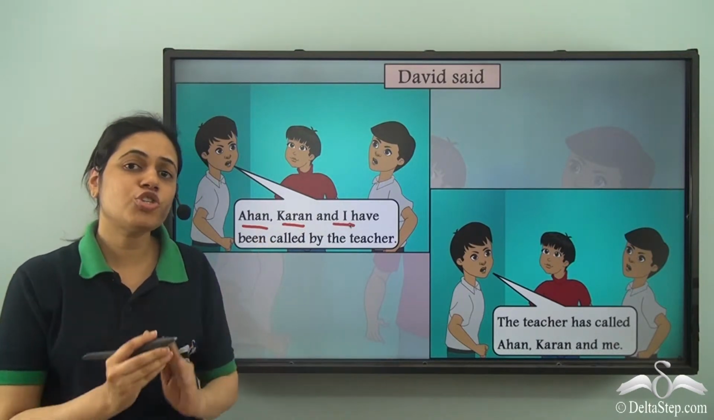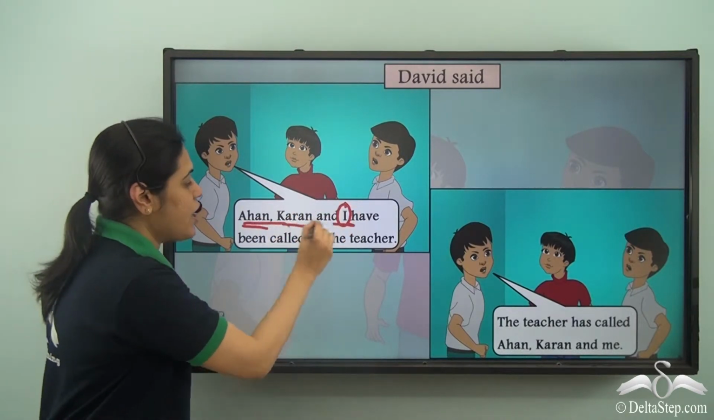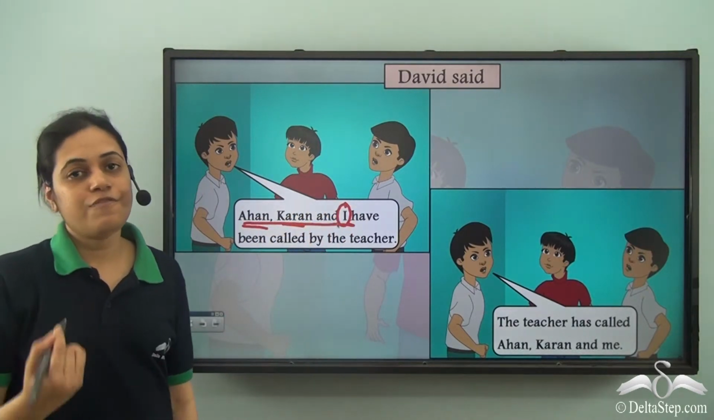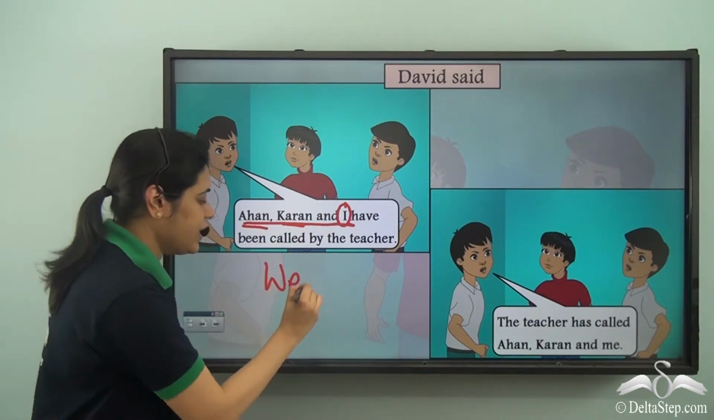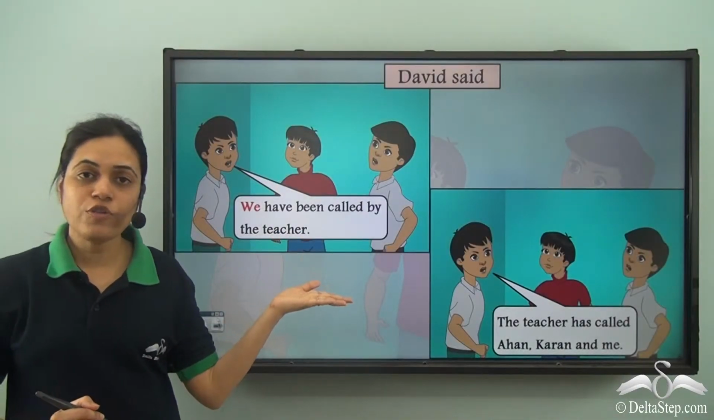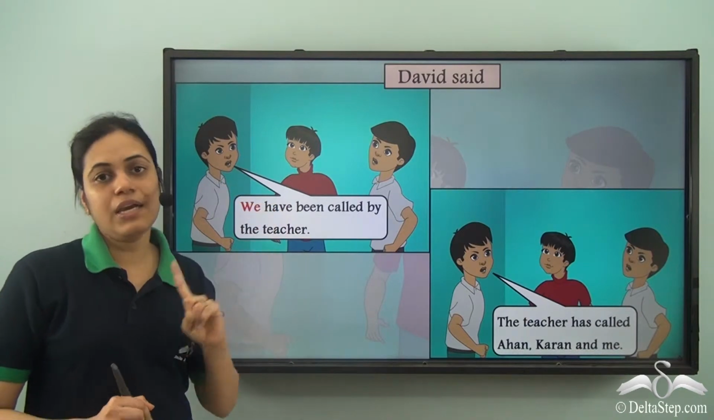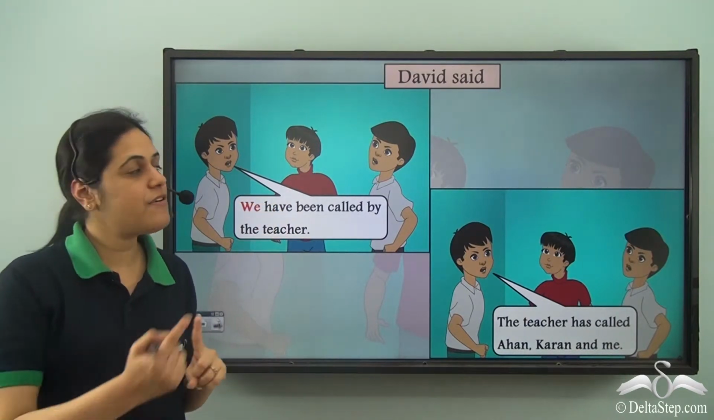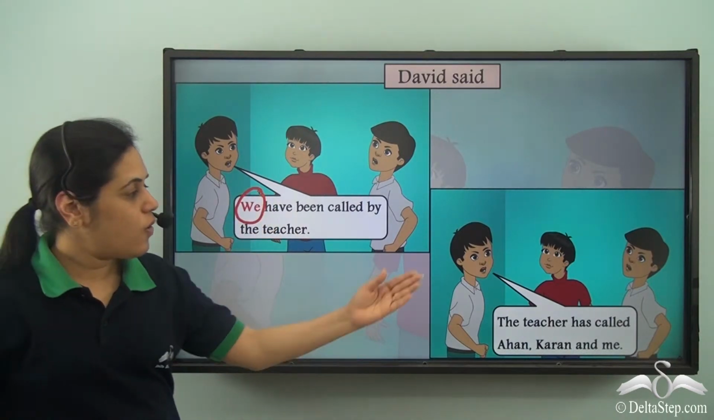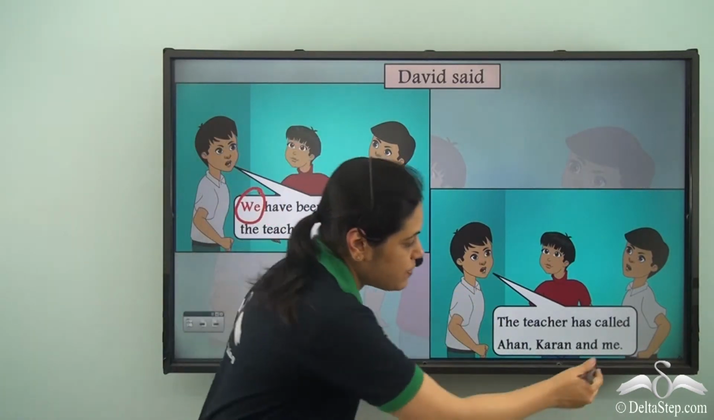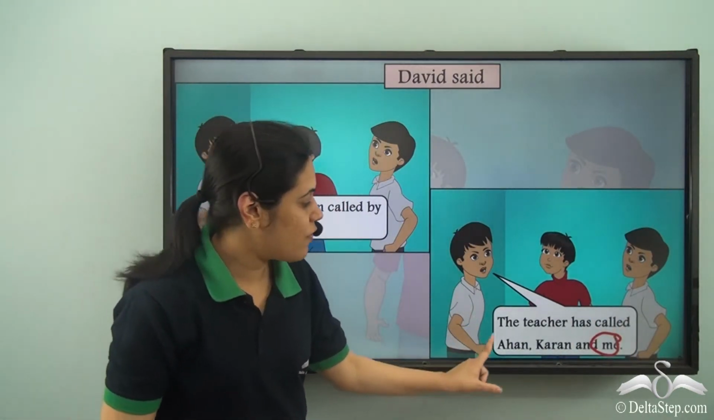Now how can we shorten it using a pronoun? So he is referring to himself along with others. We know that the pronoun used for it is we. So the pronoun used for first person plural, that is the person speaking referring to himself along with others, is we. Now over here also he is referring to himself because he is using me along with Ahan and Karan.